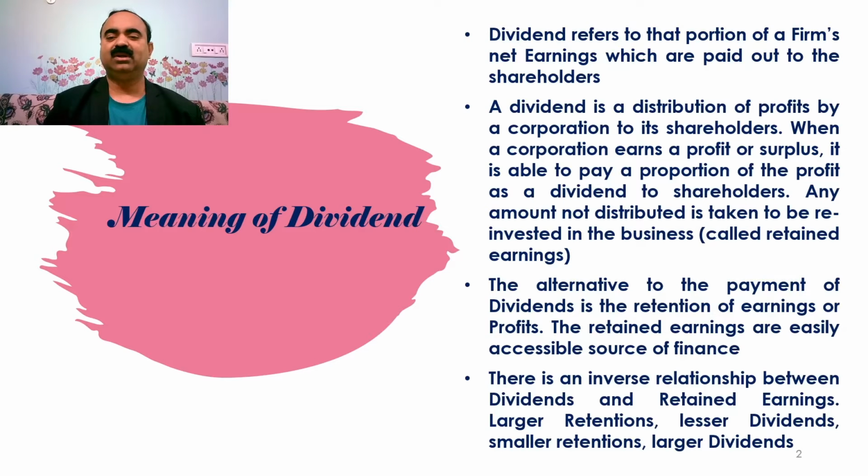Dividend refers to that portion of a firm's net earnings which are paid out to the shareholders. A dividend is a distribution of profits by a corporation to its shareholders. When a corporation earns a profit or surplus, it is able to pay a proportion of the profit as a dividend to shareholders. Any amount not distributed is taken to be reinvested in the business, which is called retained earnings.